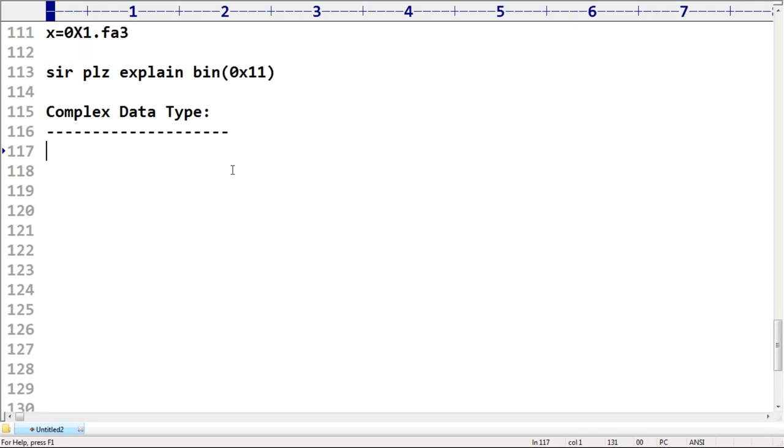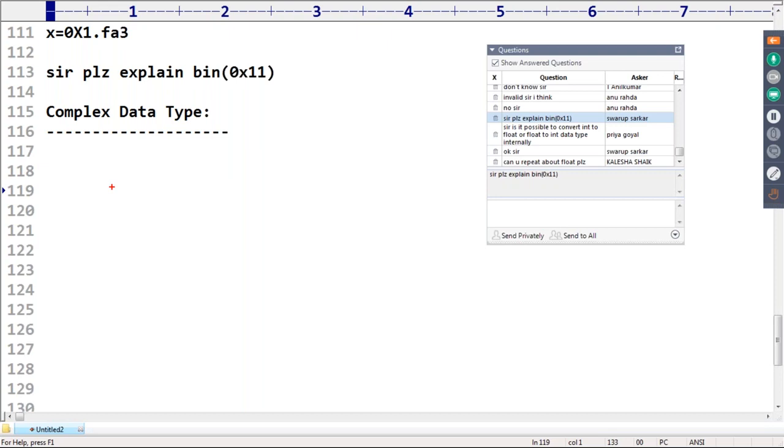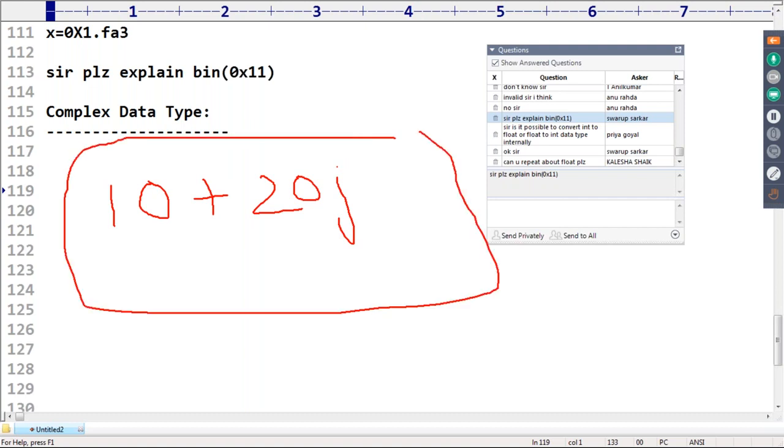This is about what the next category is, the complex data type. How can you represent it, sir? Sometimes in your mathematics, you may have heard about 10 plus 20j. Have you ever heard about this one? 10 means int value. Sir, do you know this is int j?